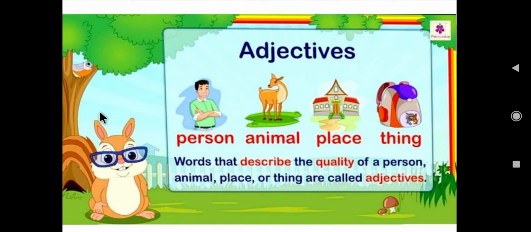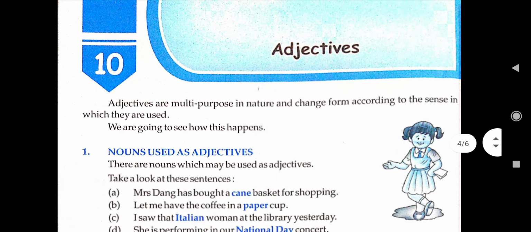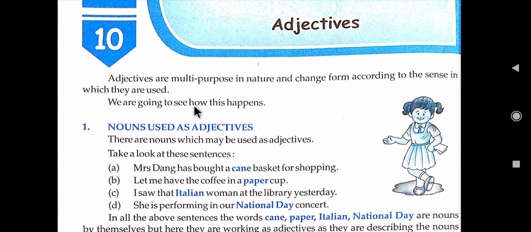Like if I say, Ram is a tall boy. So tall is an adjective and it gives more information about Ram, how he looks. Now move on to your topic. Chapter number 10, Adjective. Adjectives are multiple purpose in nature and change form according to the sense in which they are used. So, adjectives have many functions and we can modify their function according to our requirement. Now, how? We are going to see how this happens.